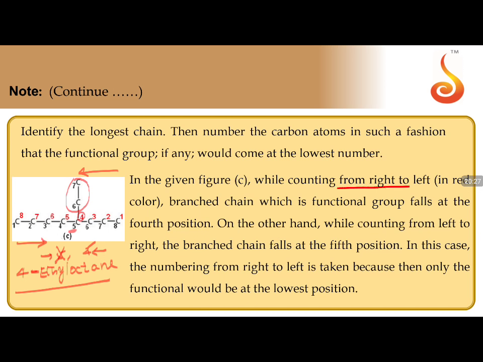So while counting from right to left, when there is no functional group, no substituent, we consider the branched chain as the priority, like a functional group, it is a prior group. So priority is considered comparing it like a functional group. You have to give the least position to that particular one. So the least position is the 4th position. So that should be granted and the name of the compound becomes 4-ethyl octane. I hope it is clear.